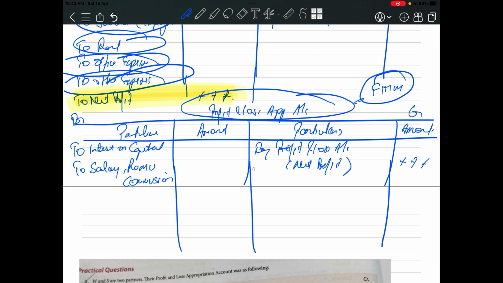Now if the partnership deed has mentioned interest on drawings, it is a loss for the partner, as the capital of the partner will reduce, but it is a gain for the partnership firm. So we will write it on the credit side, because the partnership firm is charging interest from the partners. By interest on drawings. Clear?